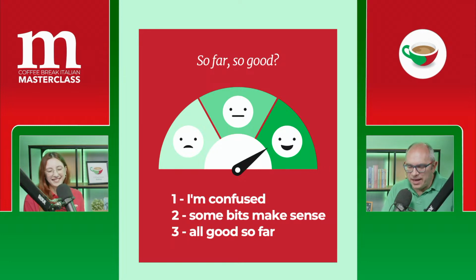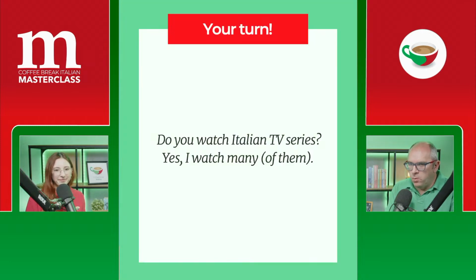Troppo. Okay, so let's continue and we'll come back to our slides here and make sure that everything is going okay. We've got a challenge for you now. Your turn. What we'd like you to do is translate this sentence, and we'll give you a little time to think about it. The sentence is, do you watch Italian TV series? And then you've got to give the answer to, yes, I watch many of them. So you need to think about the "of them" because, yeah, "I watch many" is fine in English, but "of them" really helps us remind ourselves which pronoun we're looking for in there. So take a little while to think about that, and then we'll have a look to see your answers, which will be coming in on the chat.